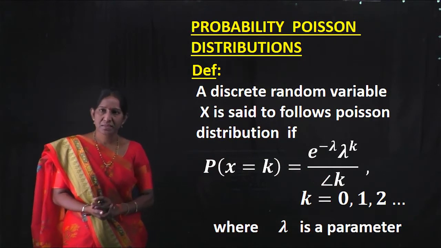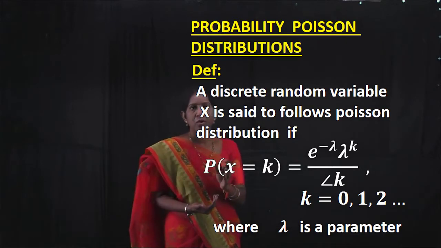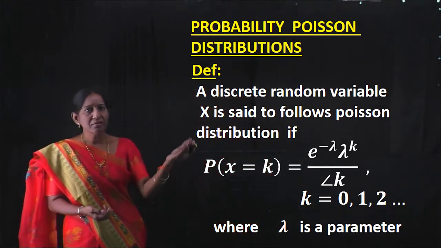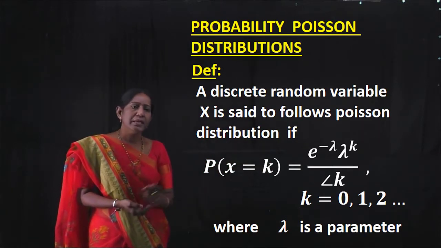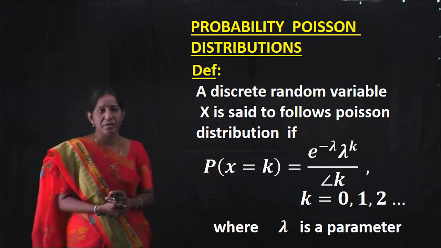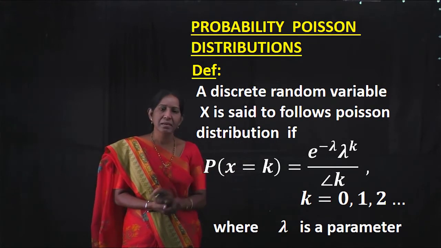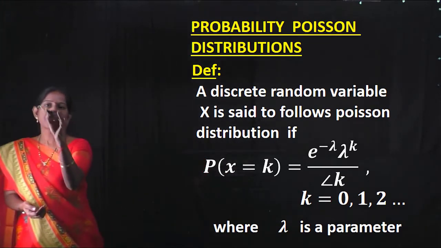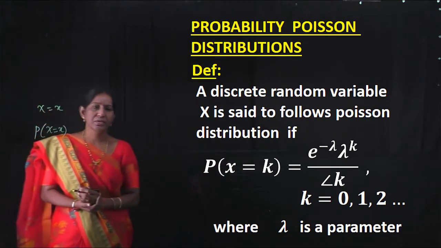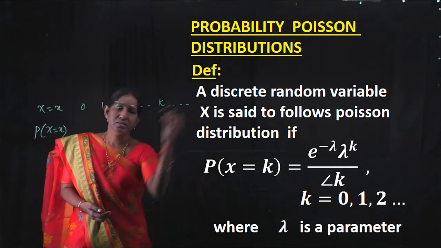Poisson distributions. See the definition of this. A discrete random variable x is said to follow Poisson distribution if P of x equal to k, that equal to e to the power minus lambda into lambda to the power k by k factorial, where k equal to 0, 1, 2 and so on, and lambda is a parameter. So we have to form this in table: x equal to x, P of x equal to x, 0, 1, 2 and so on, k and so on.